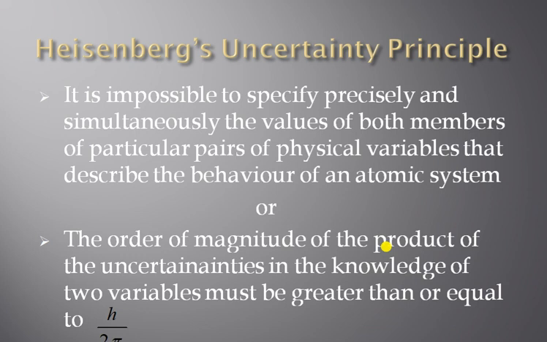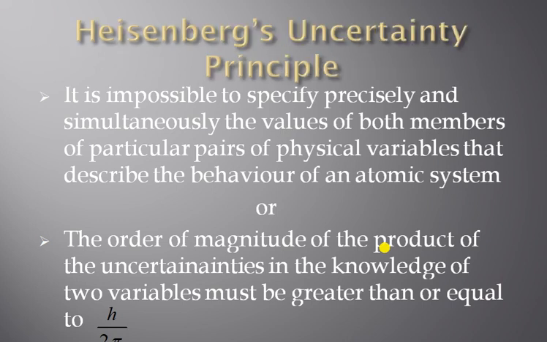Now, the Heisenberg uncertainty principle. The statement is: it is impossible to specify precisely and simultaneously the values of both members of particular pairs of physical variables that describe the behavior of an atomic system, or the order of magnitude of the product of uncertainties in the knowledge of two variables must be greater than or equal to h upon 2 pi.